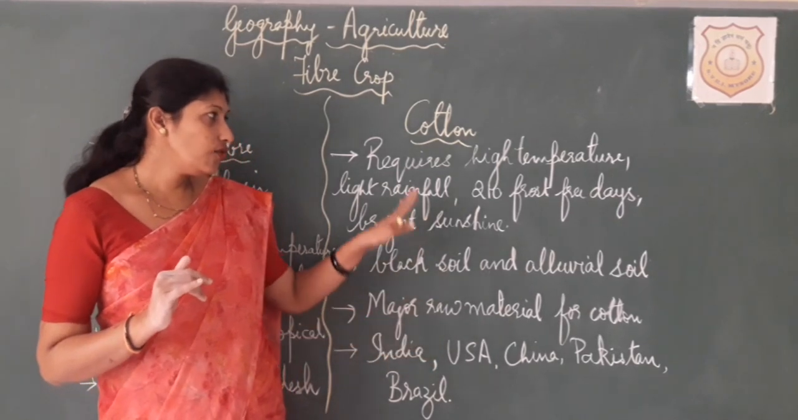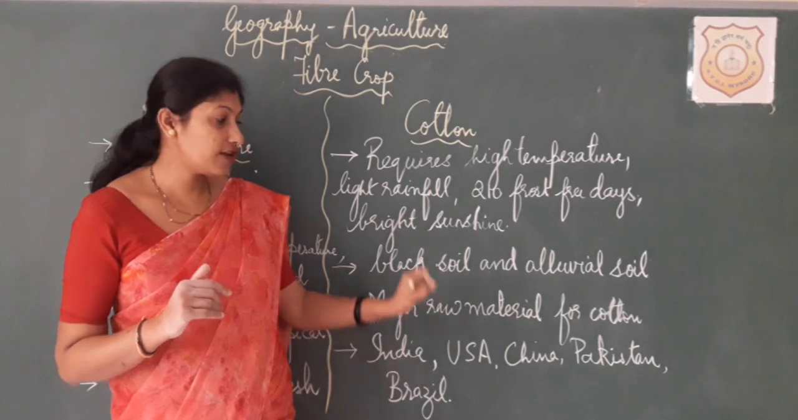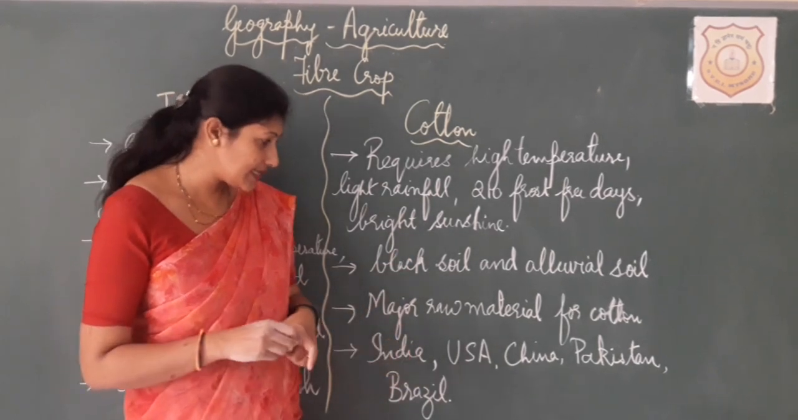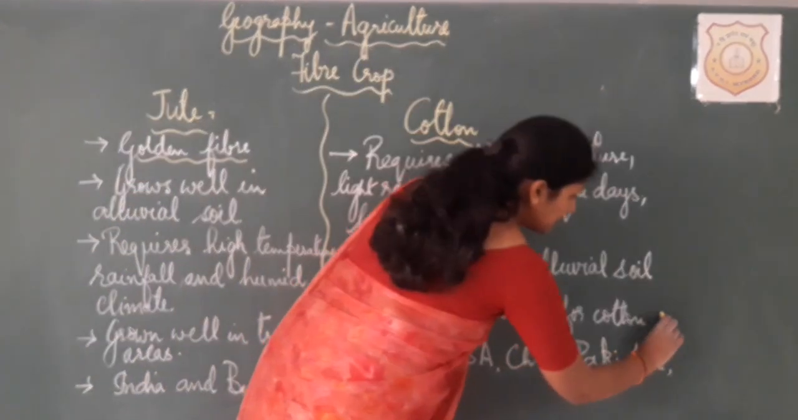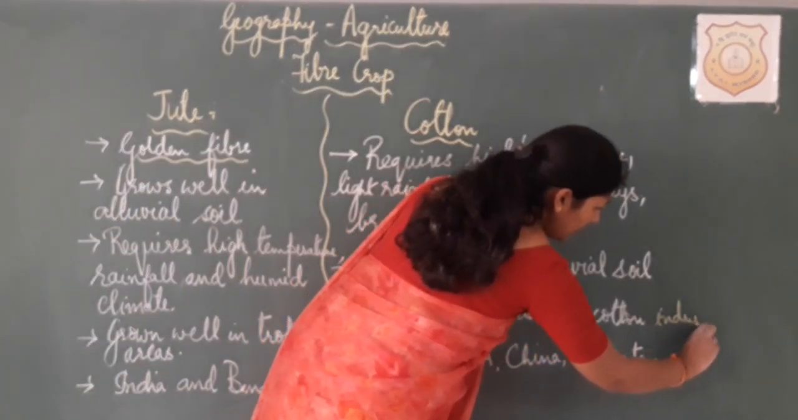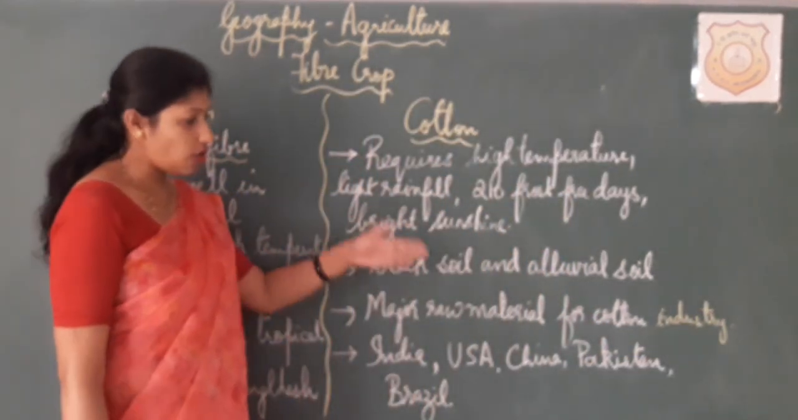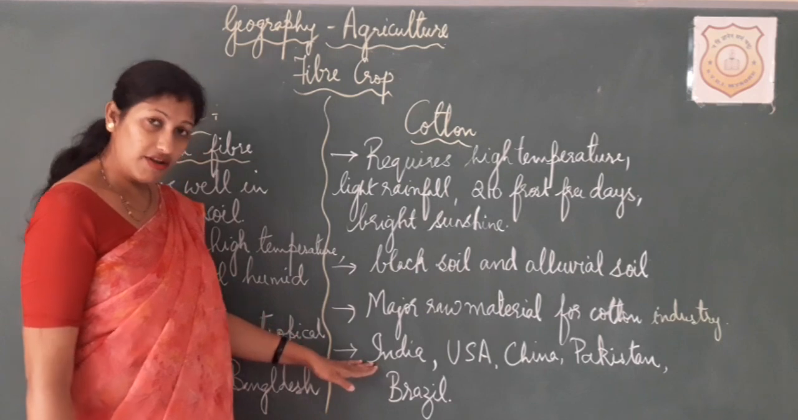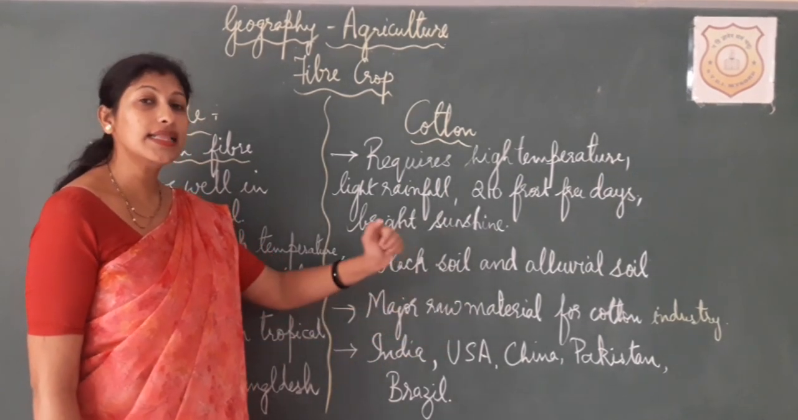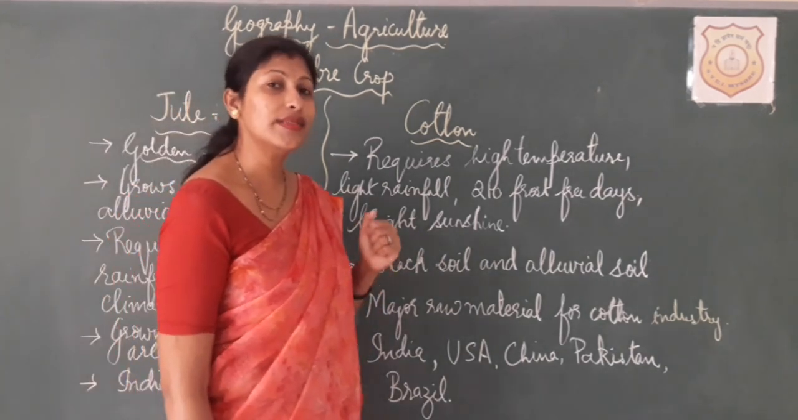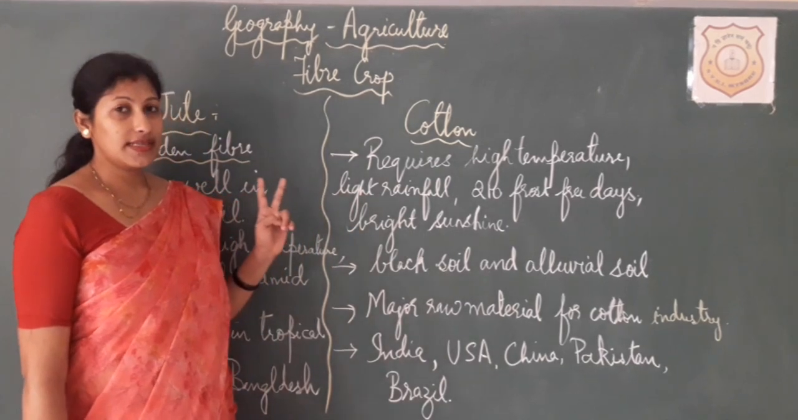Okay. And you all know that cotton is basically considered a raw material for an industry. And which industry is that? The major raw material is for the cotton industry. Okay. So this is a major raw material for the cotton industry. And apart from India, places like USA, China, Pakistan as well as Brazil also grow this cotton. So these are the two types of fiber crops which we discussed today.